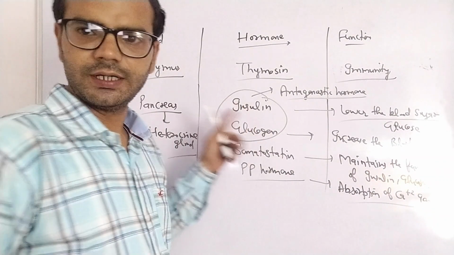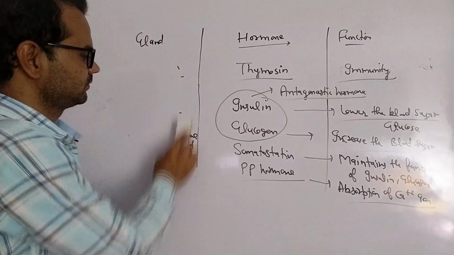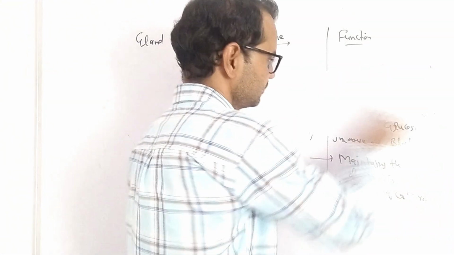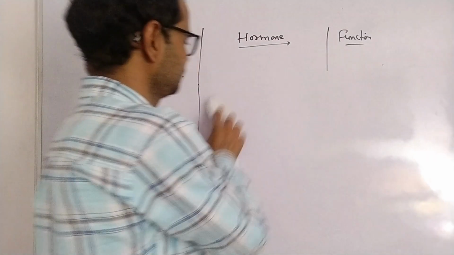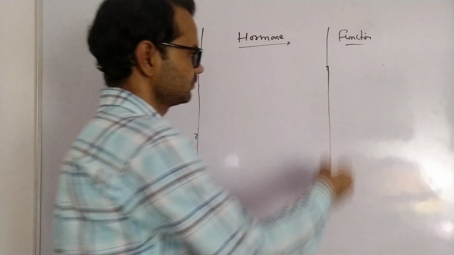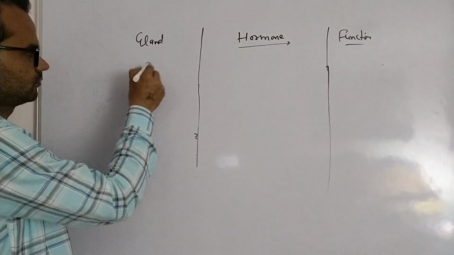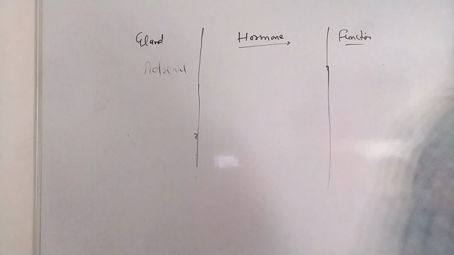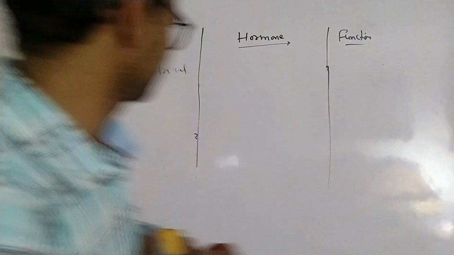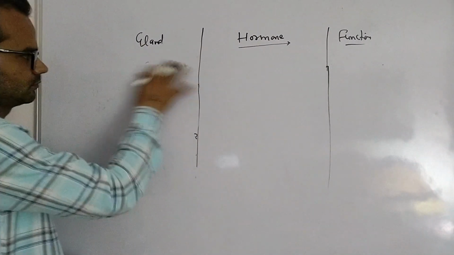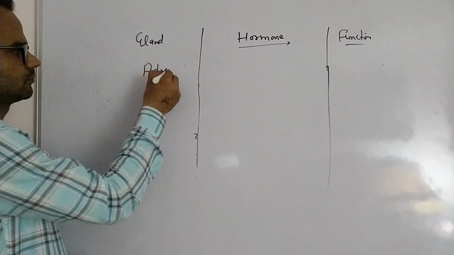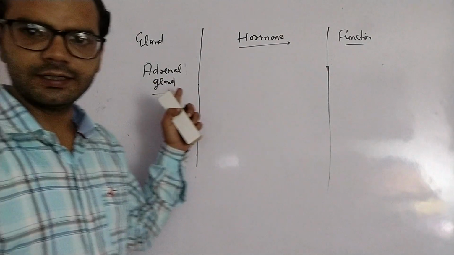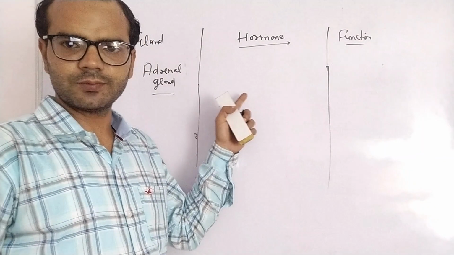Next is the adrenal gland. Adrenal gland is located just above the kidney.